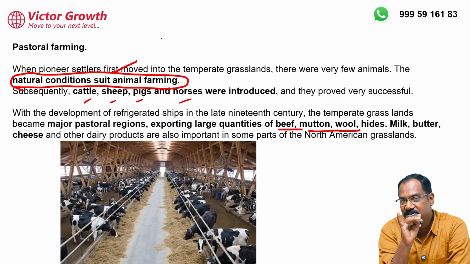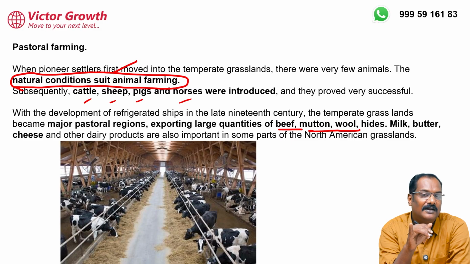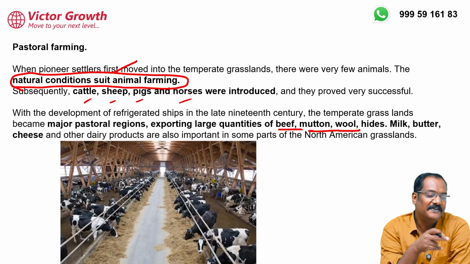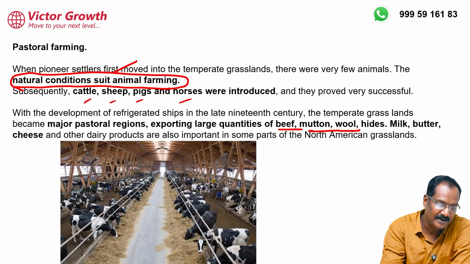So there are three kinds of occupation. One is nomadic pastoralism, which is almost gone now. Then extensive wheat cultivation and pastoral farming, that is, animal husbandry, which they are doing.